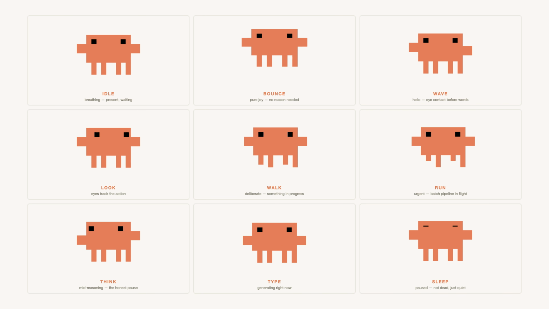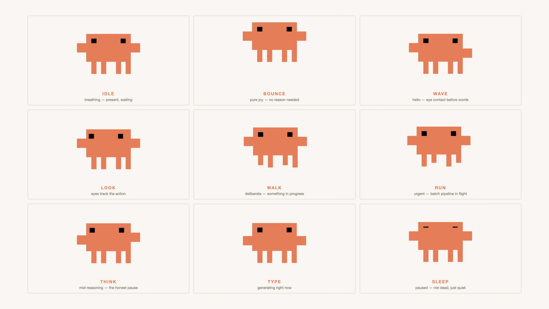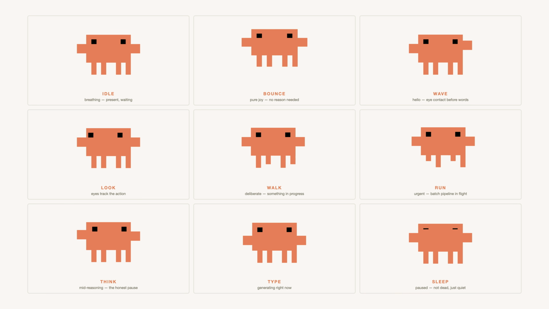Bounce is raw kinetic joy, no reason needed. Wave is the greeting before words, look tracks the cursor. Walk moves deliberate progress, run drives urgency. Think is the honest pause mid-reasoning, type fires when Claude is generating. Sleep carries the rate-limited state, not dead, just quiet, one loop each, no more.